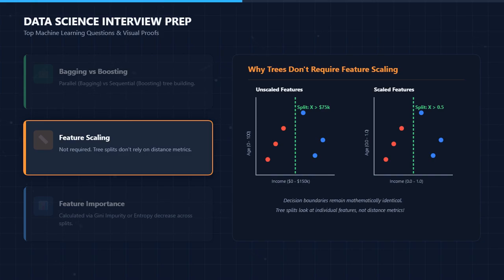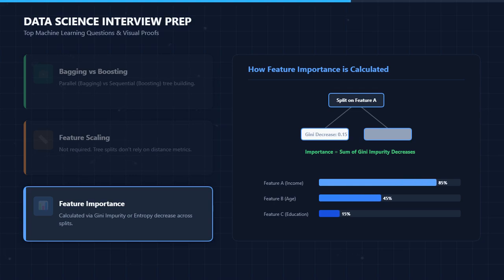Question 2. Does random forest need feature scaling? No, tree-based models do not rely on distance metrics, so scaling is unnecessary. Question 3. How does random forest calculate feature importance? It measures how much the Gini impurity or entropy decreases every time a specific feature is used to split a node across all trees.